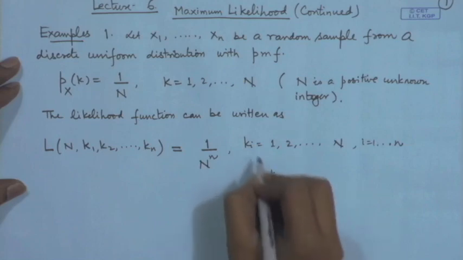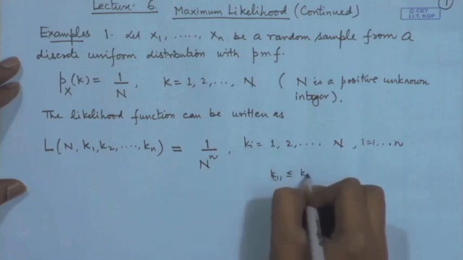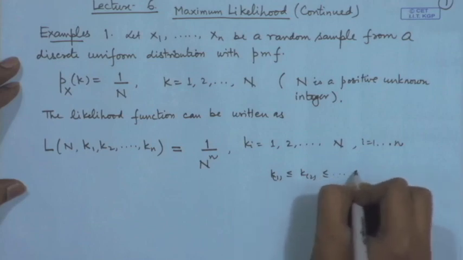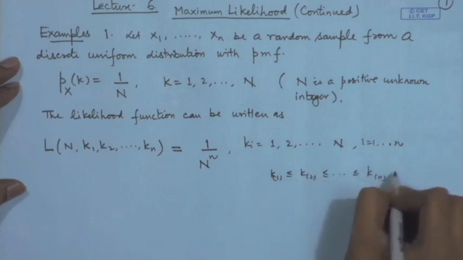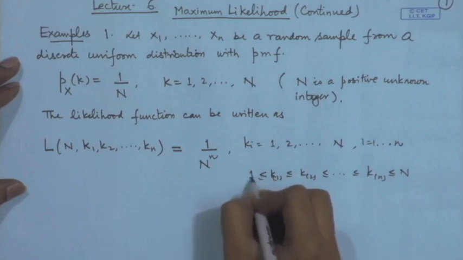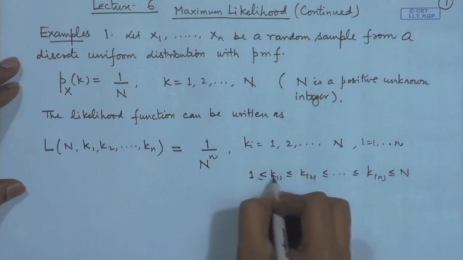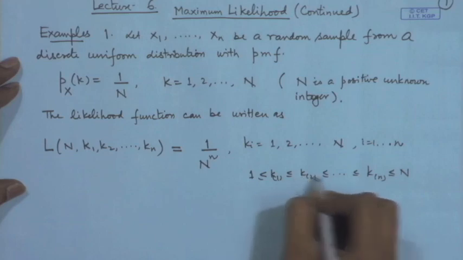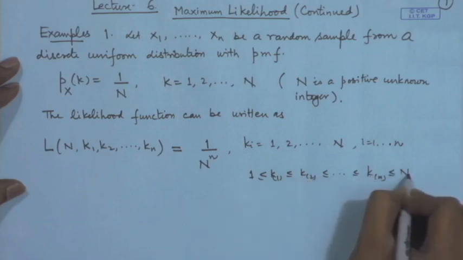Suppose I order them, k 1 less than or equal to k 2 up to k n, then the region can be written as 1 less than or equal to k 1 less than or equal to k 2 less than or equal to k n less than or equal to n.